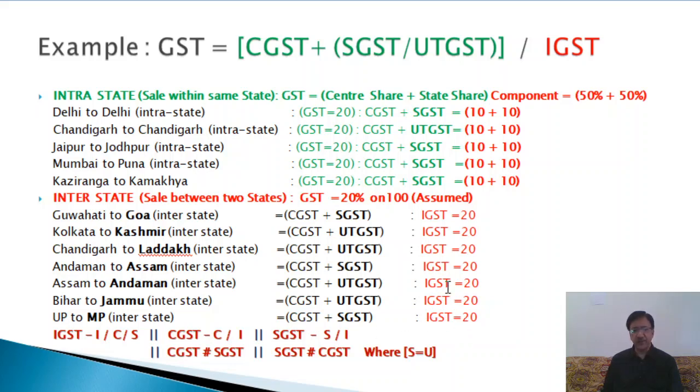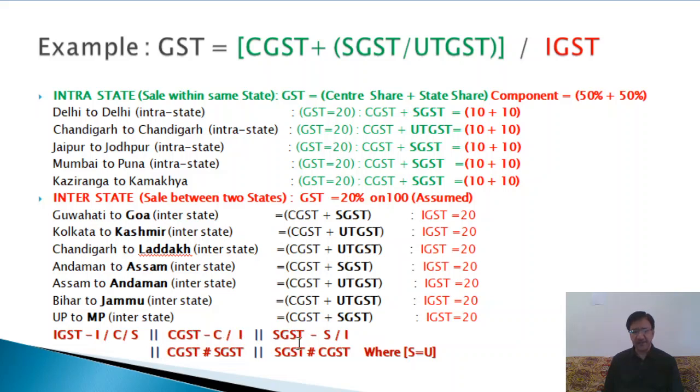Now another important point to be noted is that IGST minus ICS I have written here. From IGST, CGST can be deducted, and from IGST, SGST can be deducted. So from IGST all taxes can be adjusted. This is important to note. You have to remember it and understand it properly. CGST minus CI, it means from CGST, CGST can be deducted or IGST can be deducted.